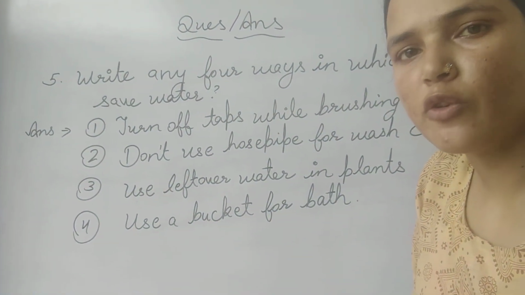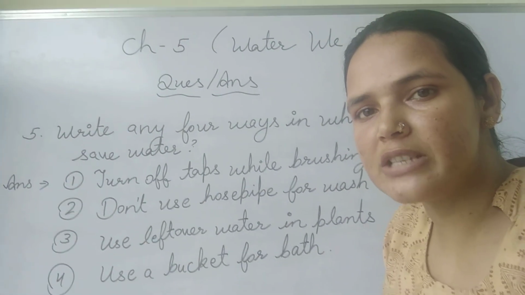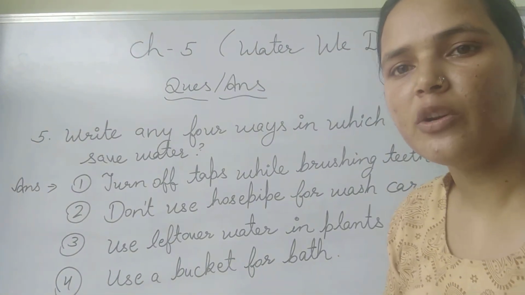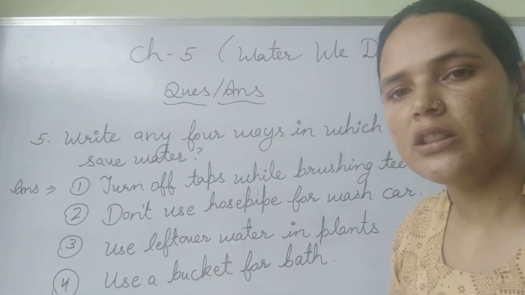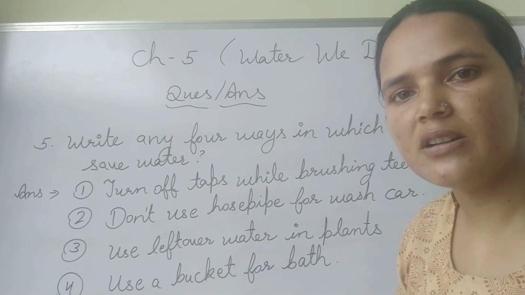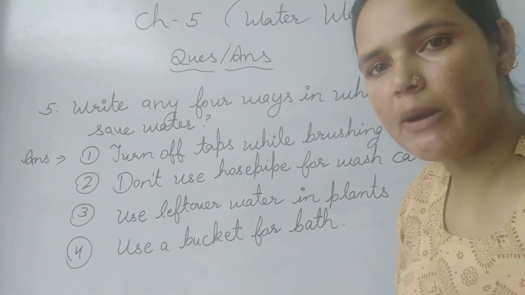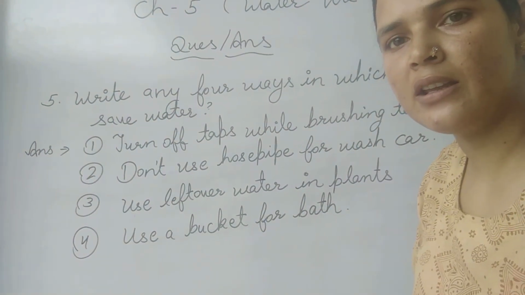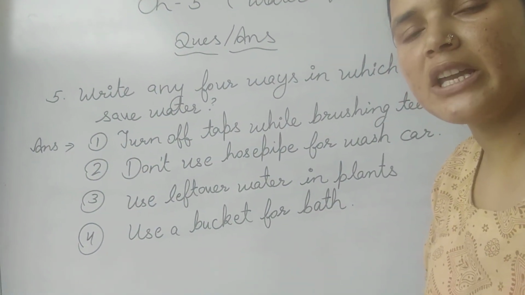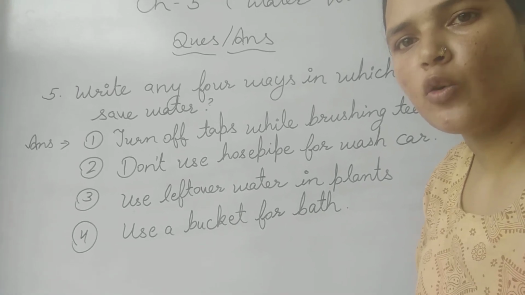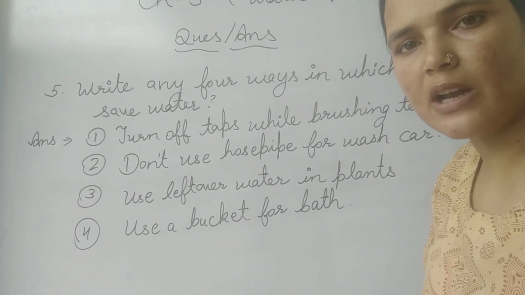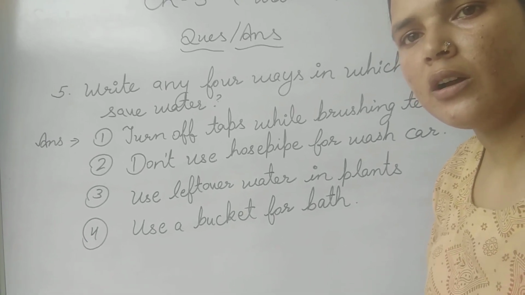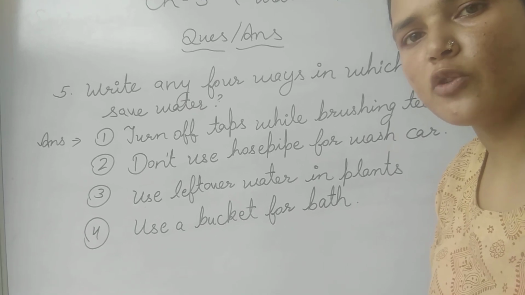After that, the process of water cycle. What is the process of water cycle? We have studied that the water present in the water bodies, in the seas, rivers, lakes, and oceans, is evaporated by the heat of the sun and goes high in the sky. High in the sky, the water vapor cools down and changes into droplets of water.